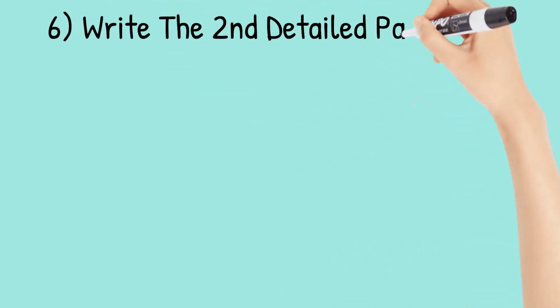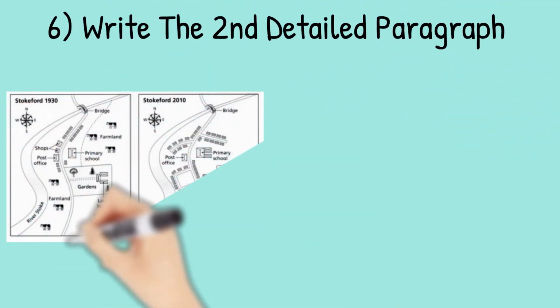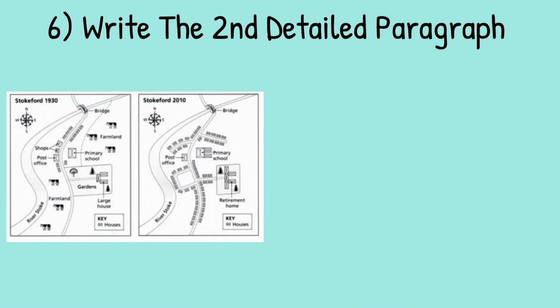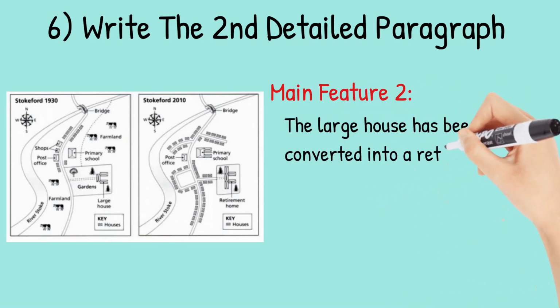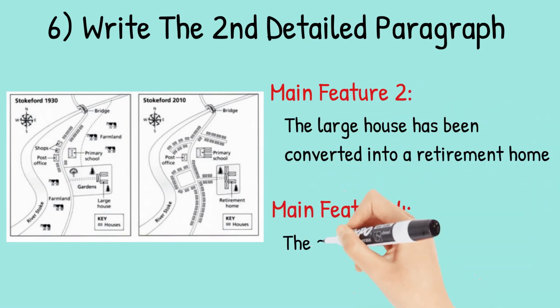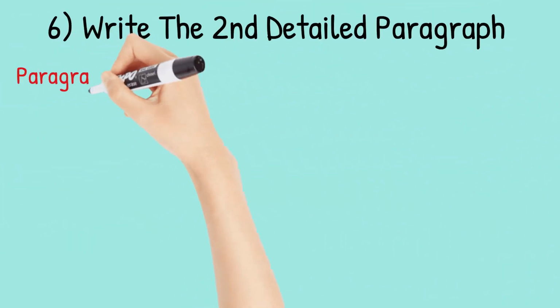Next, we will write the second detailed paragraph. For the fourth and final paragraph, you do the same thing for your remaining key features. Here are the two we have left. Main feature 2, the large house has been converted into a retirement home, and main feature 4, the shops have disappeared. This is an example of what you could write for paragraph 4.